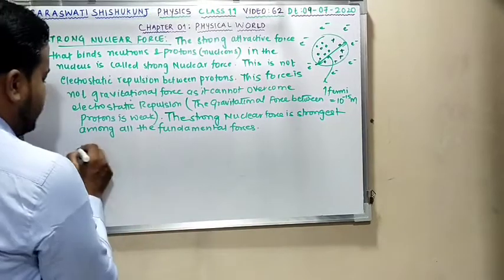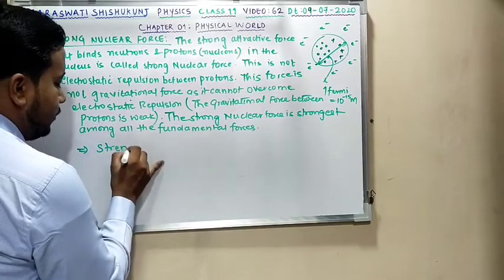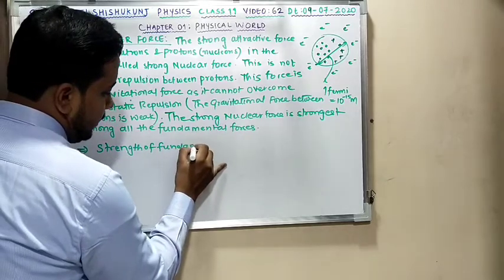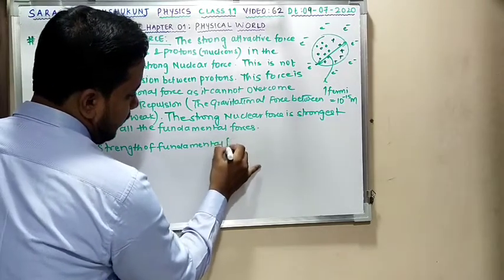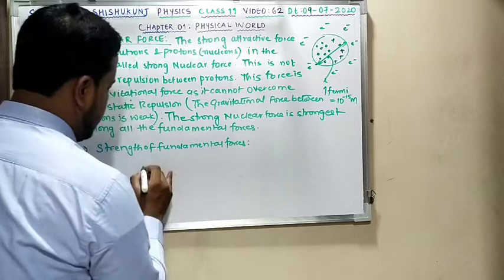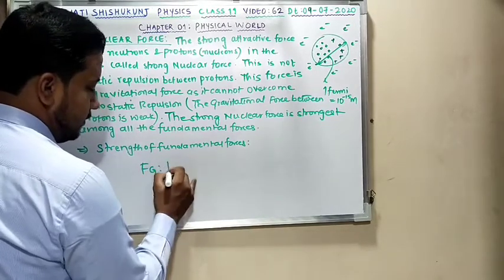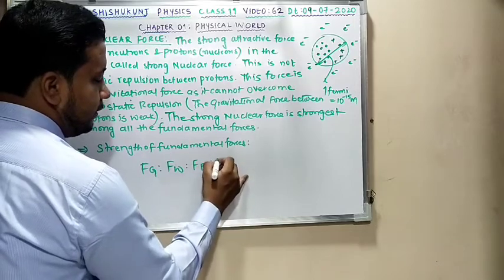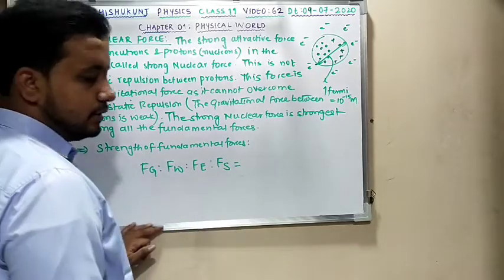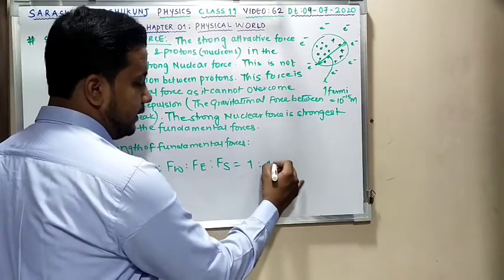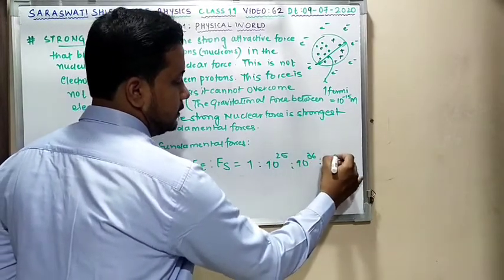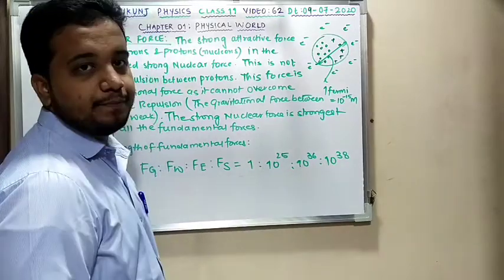So we know the strength of all fundamental forces, and I have already discussed that. If we place them into ascending order, then it is Fg, that is weakest, Fw weak nuclear force, electromagnetic force, strong nuclear force. For Fg, 1 is to 10 power 25 is to 10 power 36 is to 10 power 38. Is this clear? Fine.